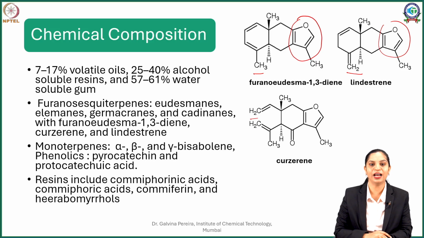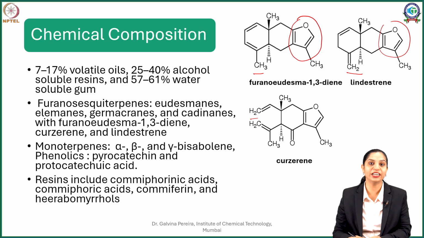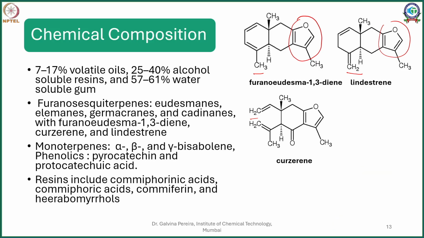In addition to that, you have your eudesmanes, elemanes, germacranes, cadinanes, and other compounds also present belonging to your furanosesquiterpenoidal class. In addition to that, the essential oil component includes your alpha, beta as well as gamma bisabolene. It also contains phenolics. These phenolics are also responsible for the color of your myrrh, and this includes your pyrocatechin and pyrocatechuic acid. Other components of the resin include your commiphoric acids, commiferin and heeraboresene.